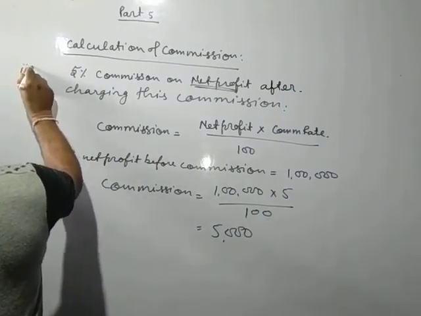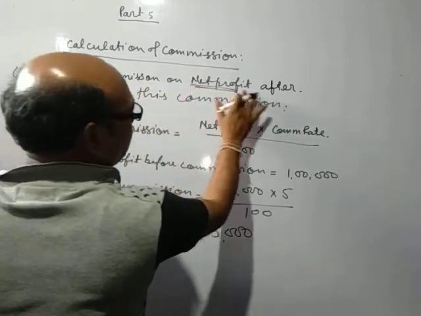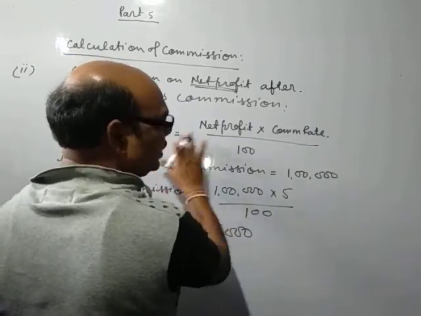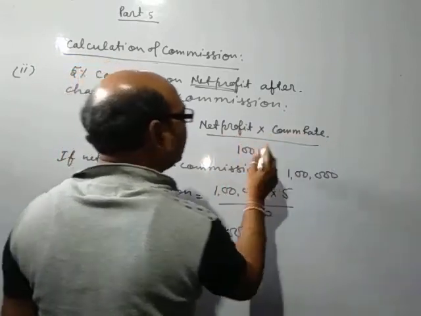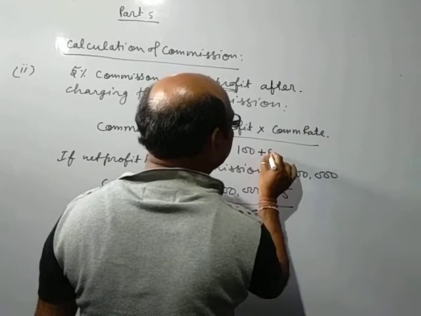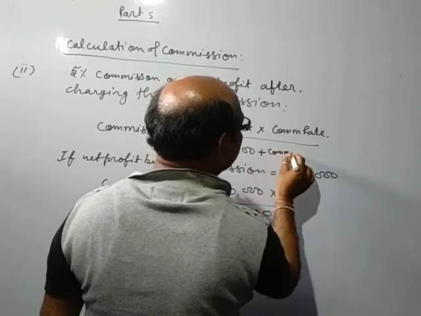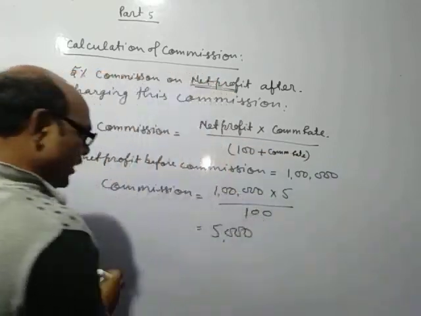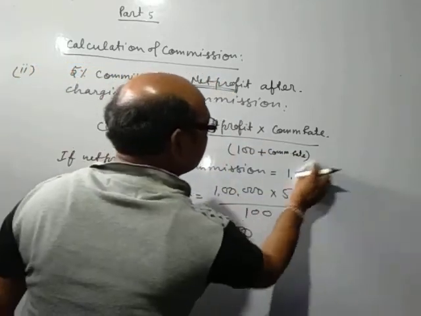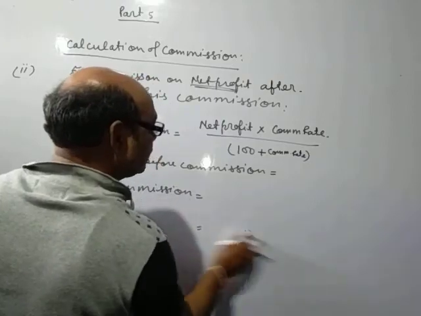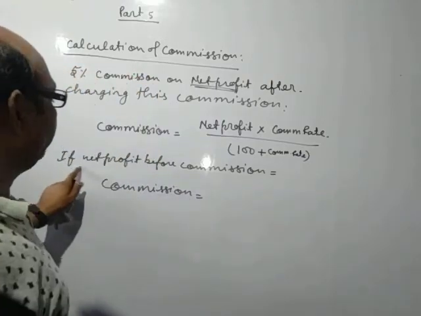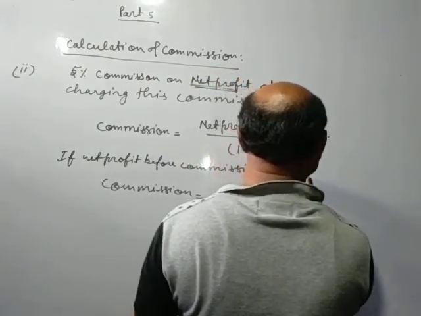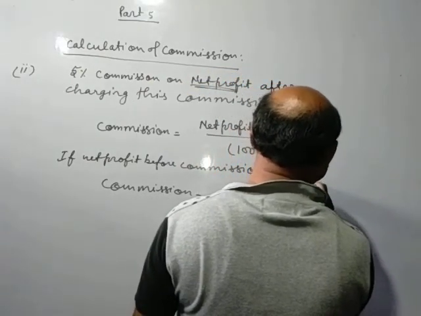Second case: suppose it is written 5% commission on net profit after charging this commission. Then the formula will be commission equals net profit into commission rate upon 100 plus commission rate. Suppose net profit before commission is given as 1,05,000.